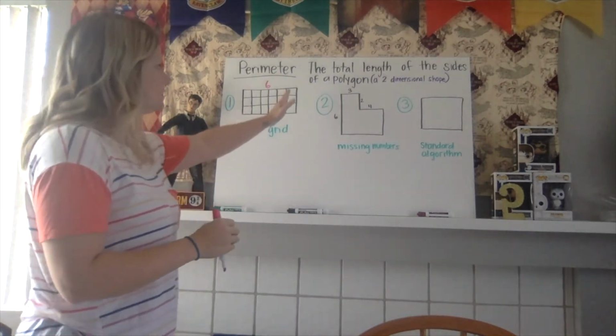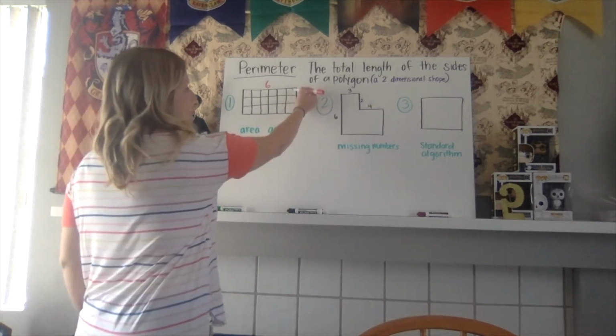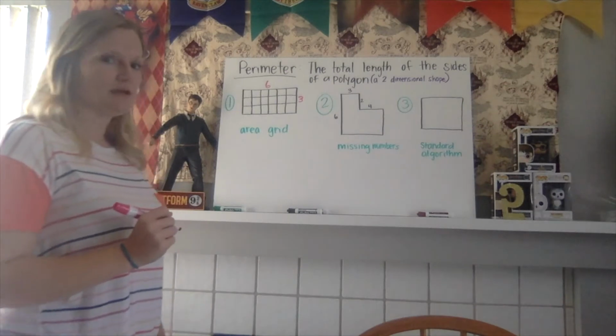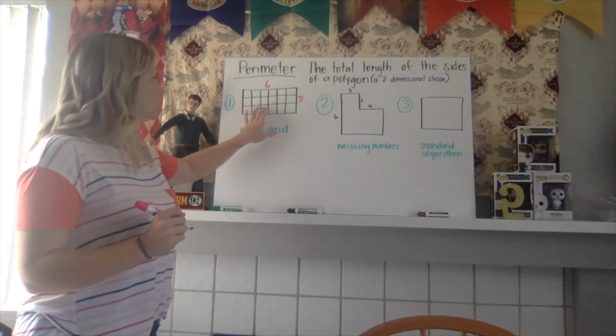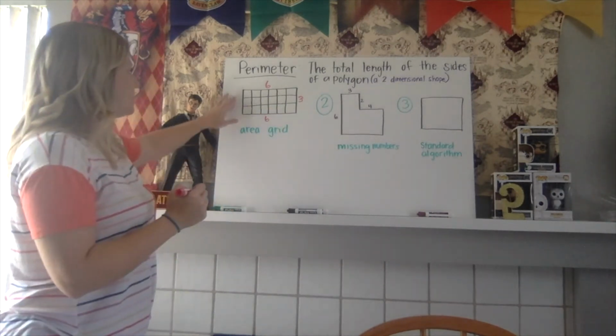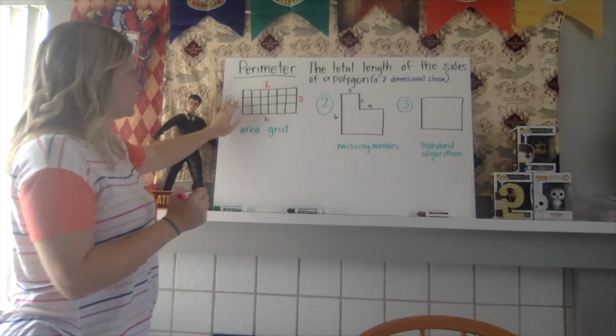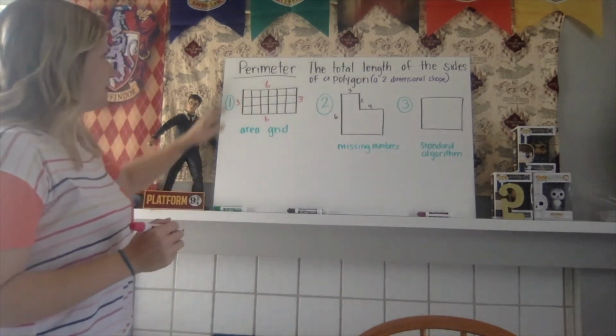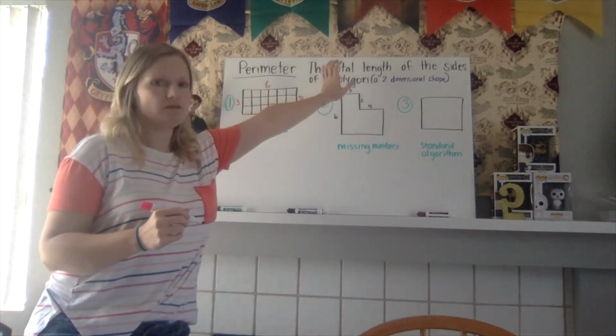Now we're going to go to the right side. This side has 1, 2, 3 squares. We're going to do the same thing on the bottom. 1, 2, 3, 4, 5, 6 squares. And then the last side, 1, 2, 3 squares.